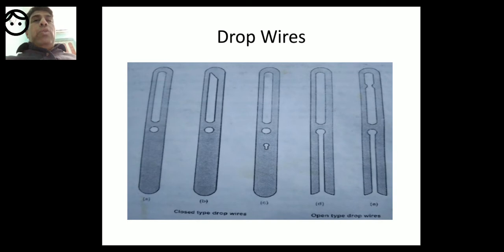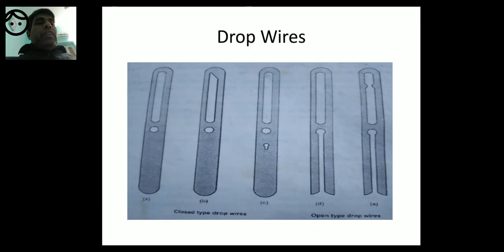So, my friends, there are two kinds of drop wires, open type and closed type. Open type are used in electrical warp stop motion, and closed type are used in mechanical warp stop motion.